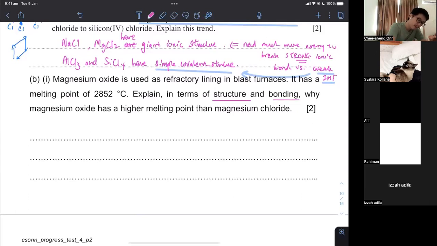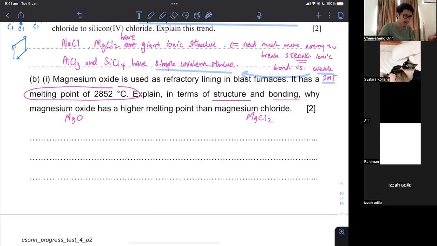This is again about the melting point. The main use of magnesium oxide is in a blast furnace, such as the one used to manufacture iron. The extraction of iron from Fe2O3 was your O-level concept, and those things happen at very, very high temperature, and that's why the lining of the walls needs to be made of materials that can withstand the very high temperature inside the blast furnace. Therefore, a very high melting point is required for those materials. Again, we're talking about MgO versus MgCl2 here.